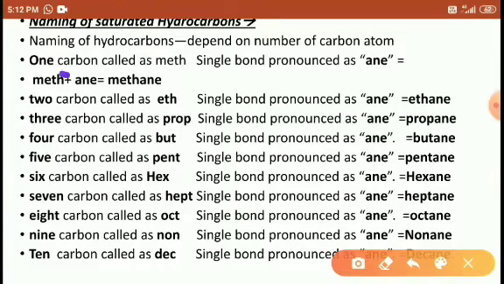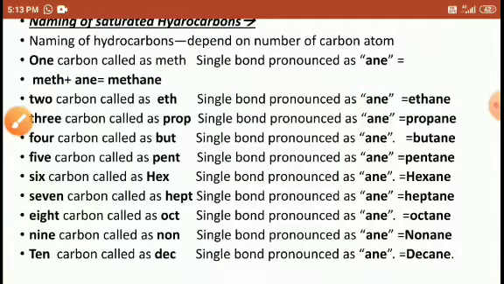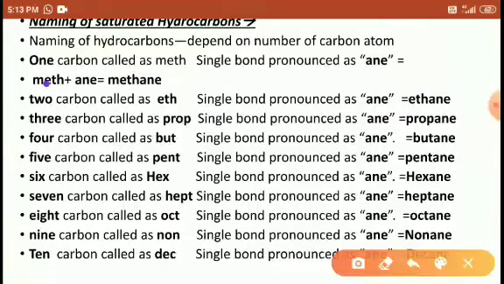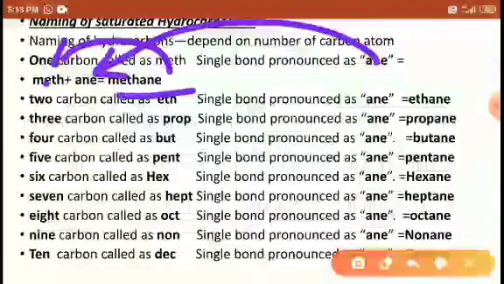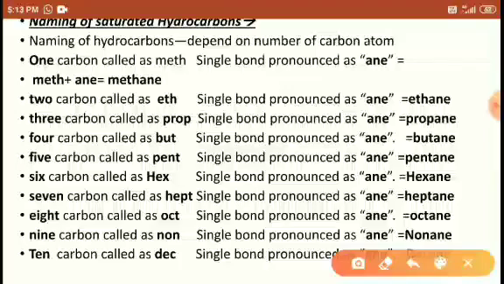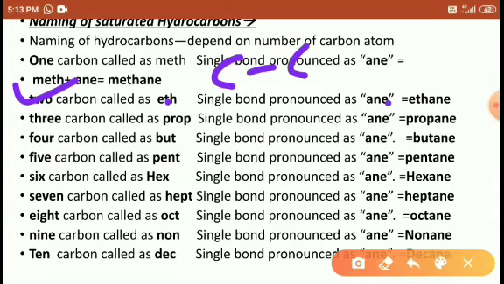So if one carbon is present, the prefix is meth and the suffix is ane. Meth plus ane, that is methane. Right, students? Similarly, two carbons, eth, with a single bond between them, that is ethane.